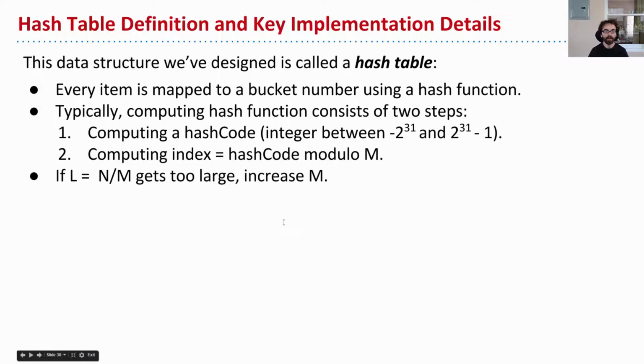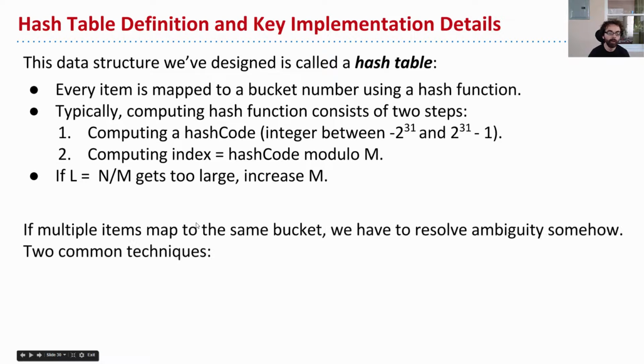Okay? We also have this important point, which is that if L, which is the load factor, which is defined as n divided by m, where n is the number of items and m is the number of buckets, if that becomes too large, then increase m, which will obviously reduce the load factor. Okay. And so if multiple items happen to map to the same bucket, which can certainly happen, another important point is we have to resolve the ambiguity somehow.